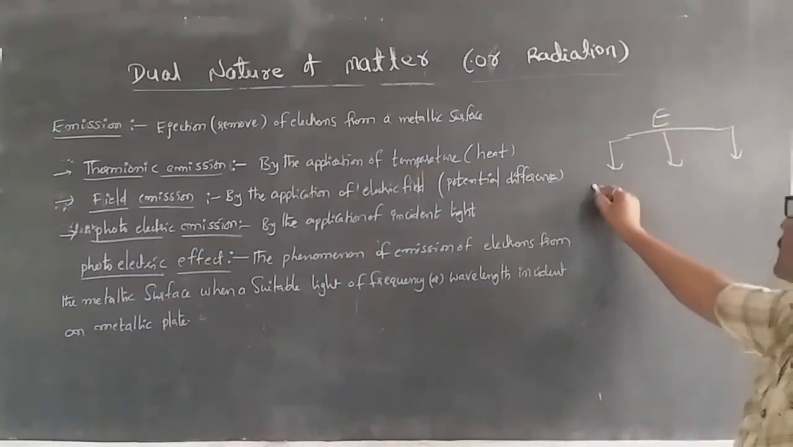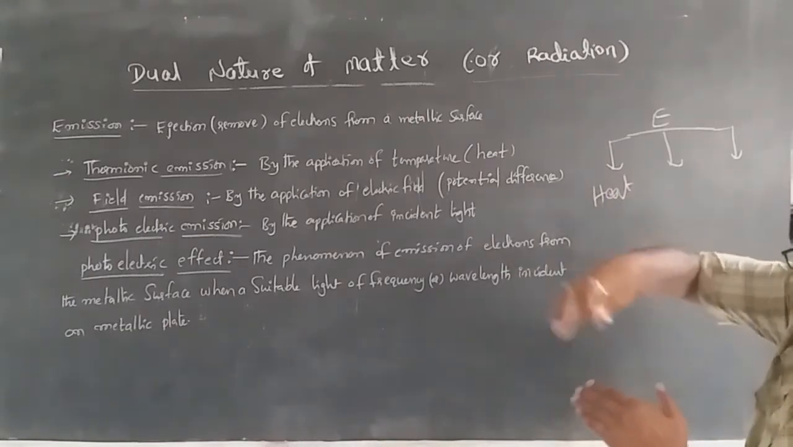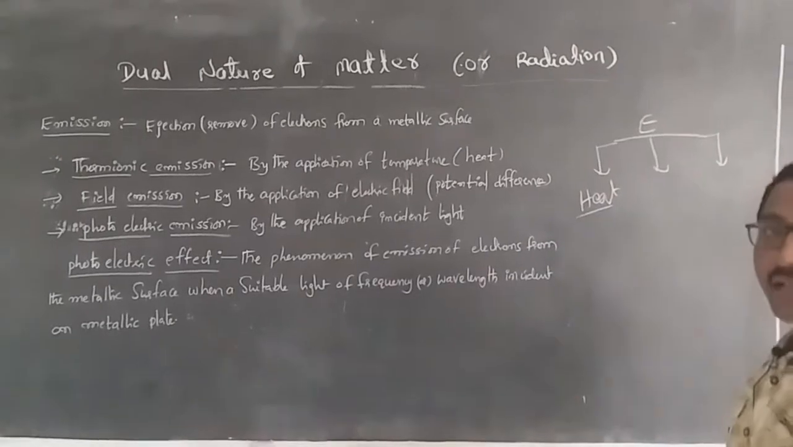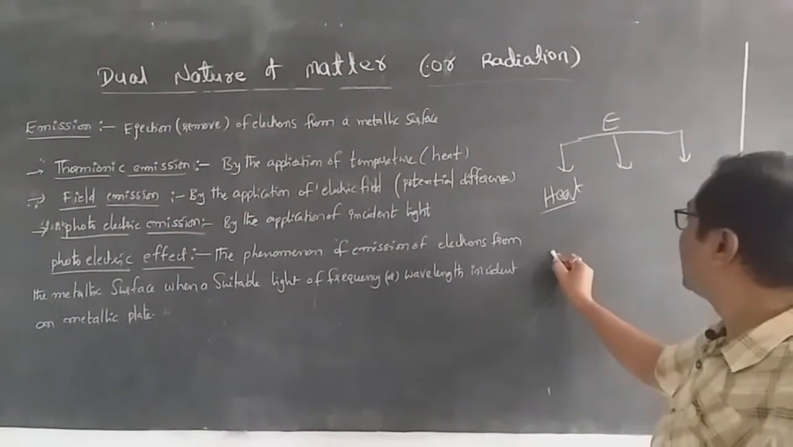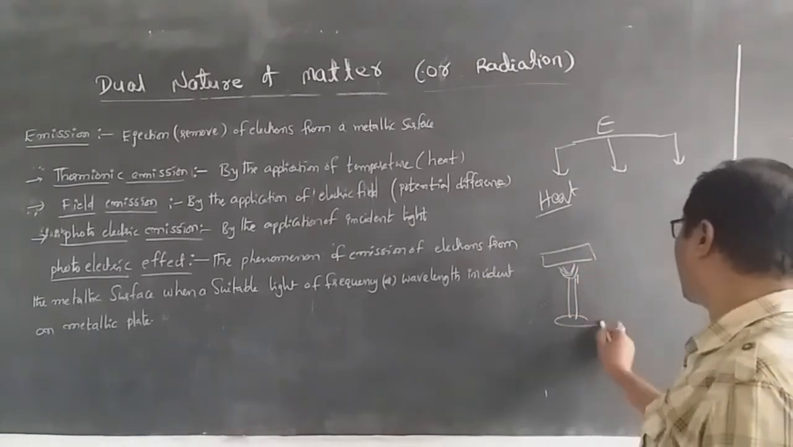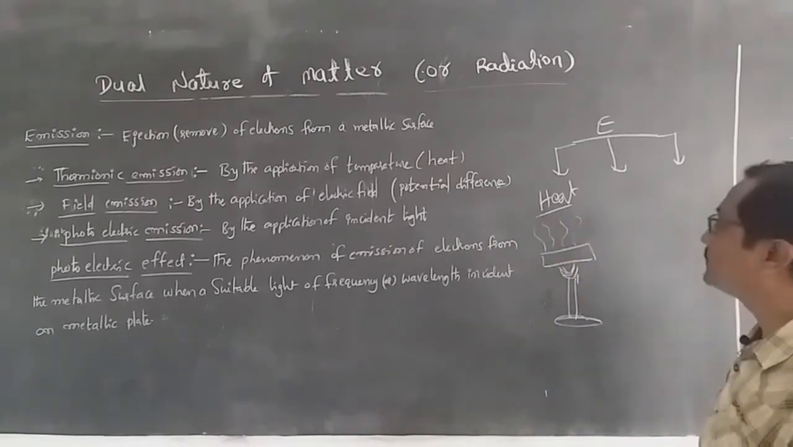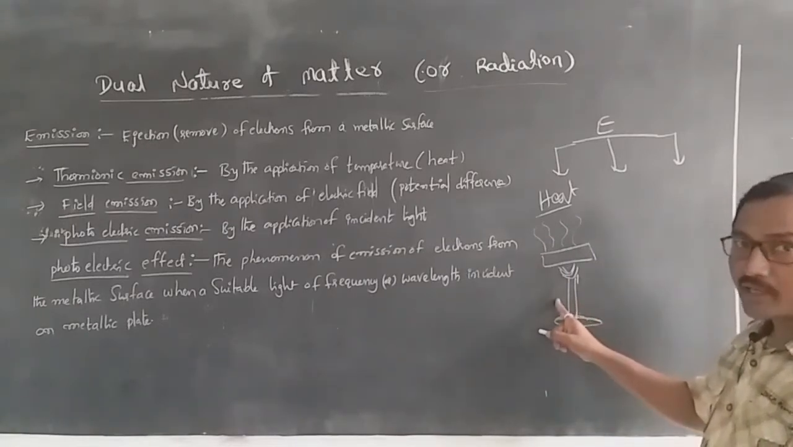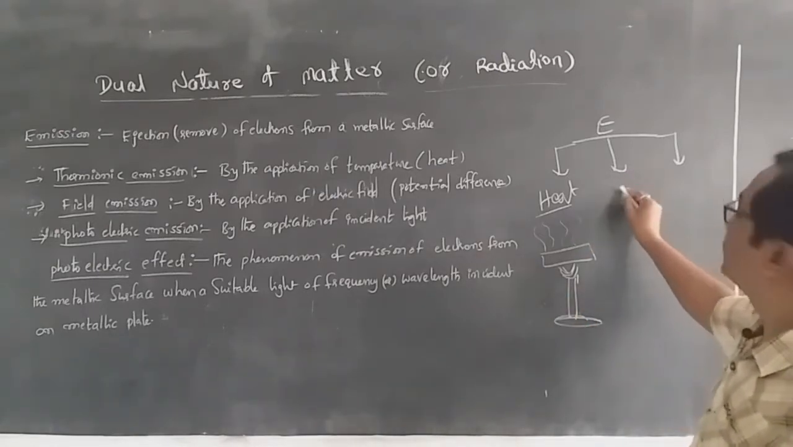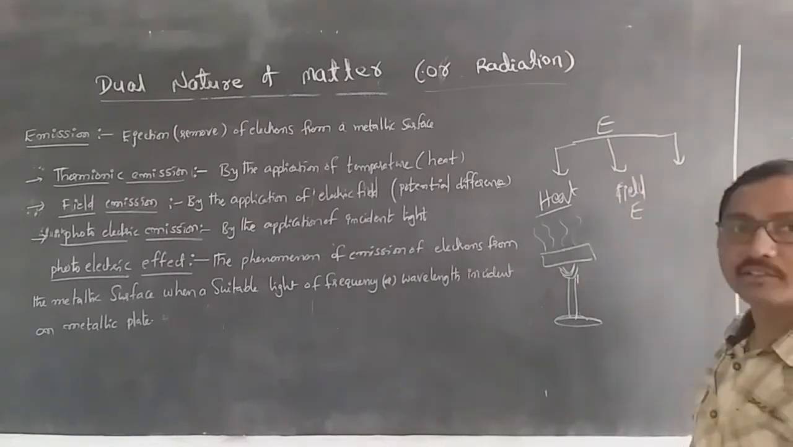First one, thermionic emission: due to the heat, electrons are emitted from the metallic surface. We can observe this one. Let us consider one metal, and we are giving some amount of heat below it. Then after some time, we can observe some waves emitting from this one. This is one of our regular phenomena, we can experience this in our kitchen.